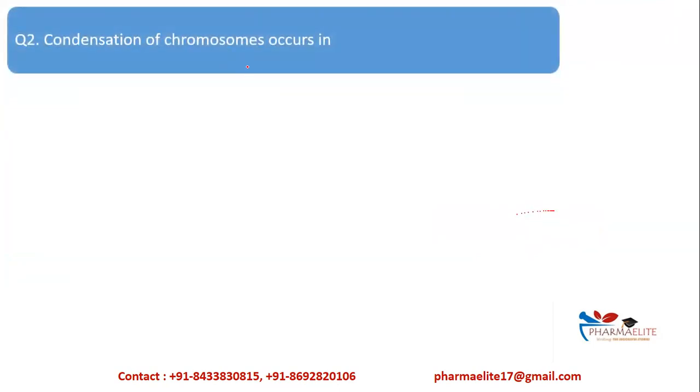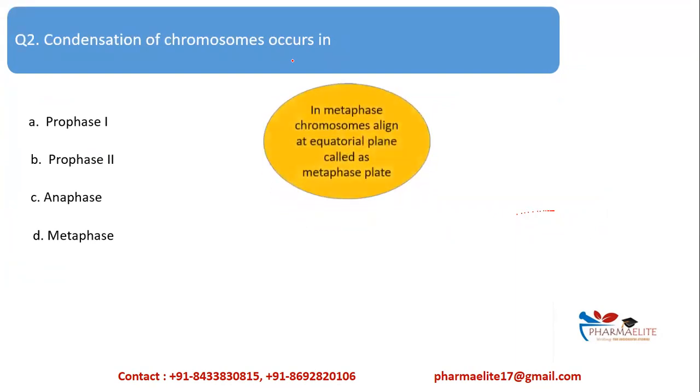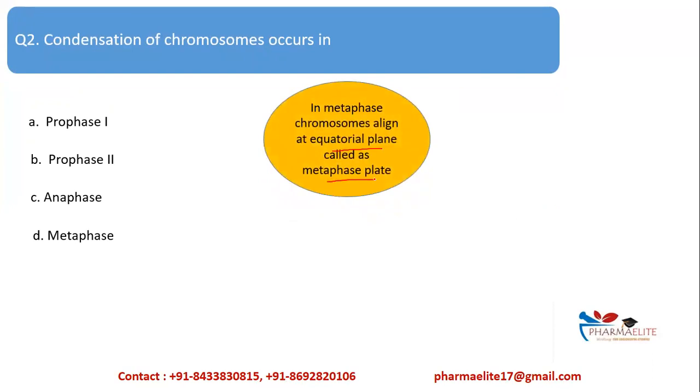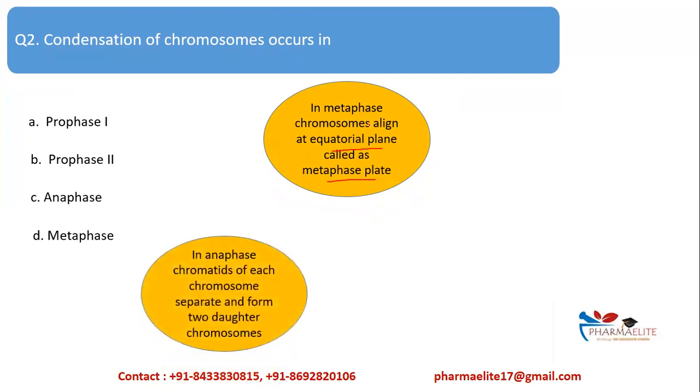Next question, condensation of chromosome occurs in prophase 1, prophase 2, anaphase, or metaphase. Now what are the events occurring in each phase? If you know that, you can get the answer. In metaphase, the chromosomes will align at the equatorial plane called the metaphase plate. So is there any condensation occurring here? No. In anaphase, the chromatids of each chromosome get separated and they form 2 daughter chromosomes. This is called anaphase, wherein you get 2 daughter chromosomes because of separation of chromatids.